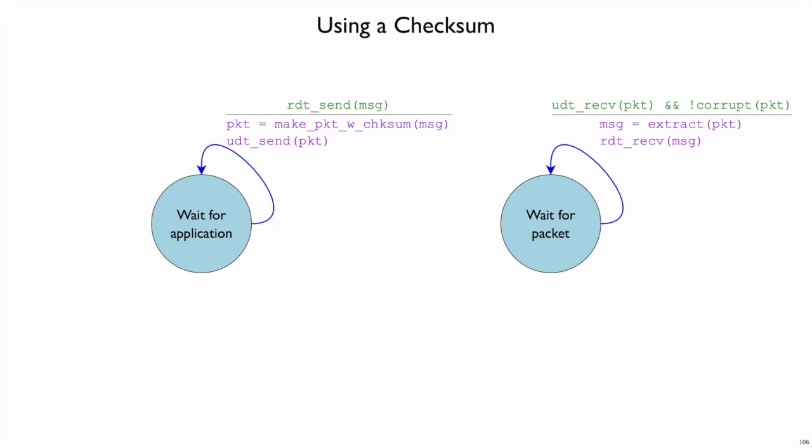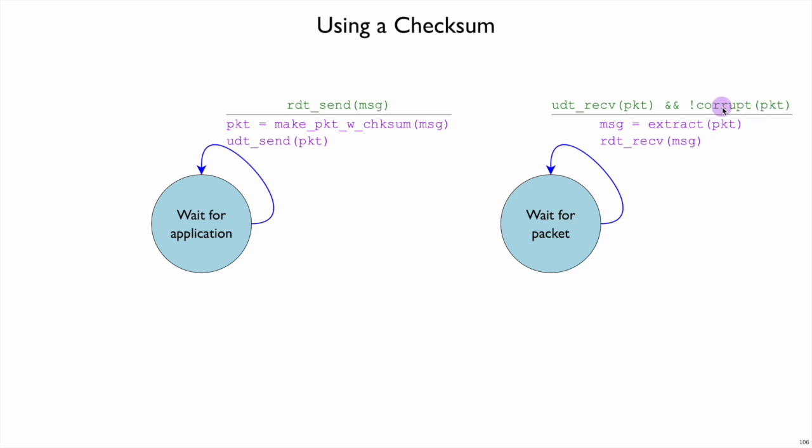By just keeping the sum of the bytes that is sent, or the low bits of that sum, we call that making a packet with a checksum. Right? There's a sum attached to the packet. It's just one extra number in addition to all the other things we're being sent, so it makes the packet a little bigger. And now on the receiving side, after we receive a packet, we can check whether it's obviously corrupt or not. We just check whether the checksum inside of that packet matches the packet overall.